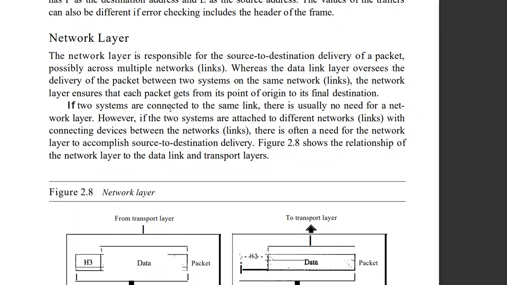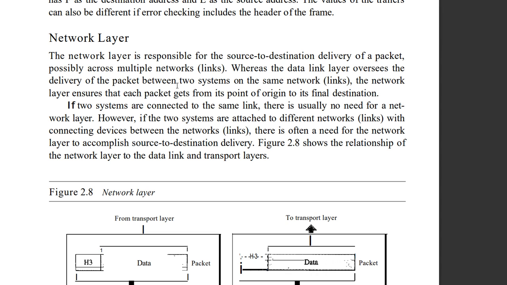Hello students, welcome again. So in the last class we started the discussion on models. We have already discussed something about the OSI model, the Open System Interconnection model, and we have also studied the standards body, that is ISO. Okay. Now in the OSI model, as we know, there are 7 layers.